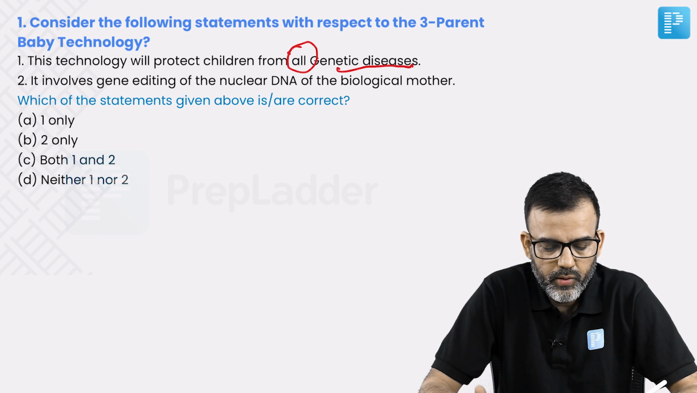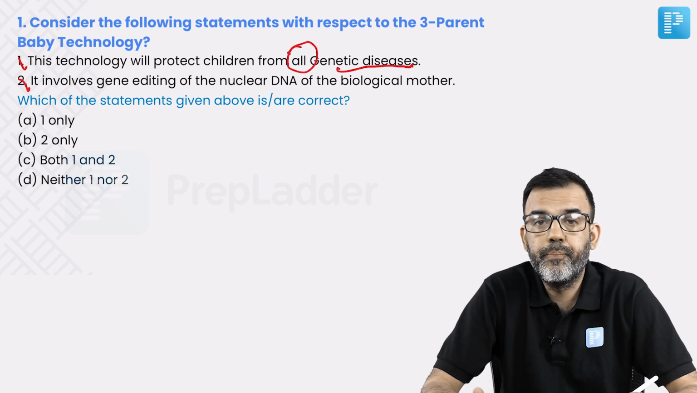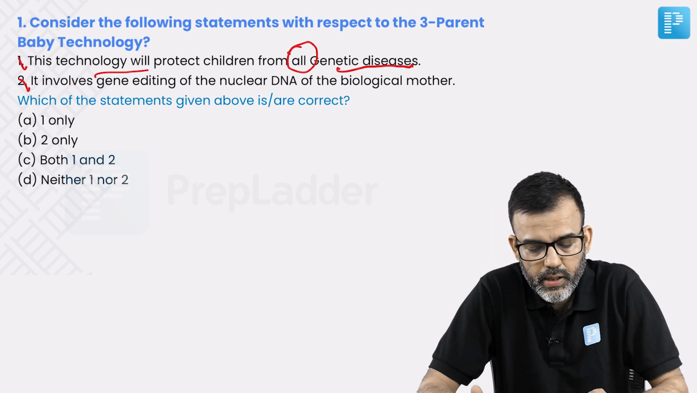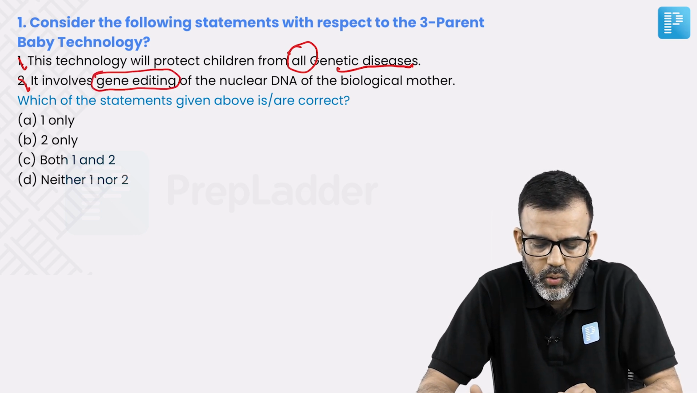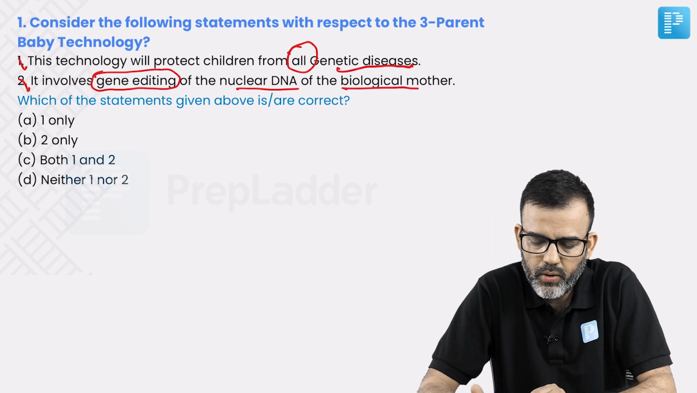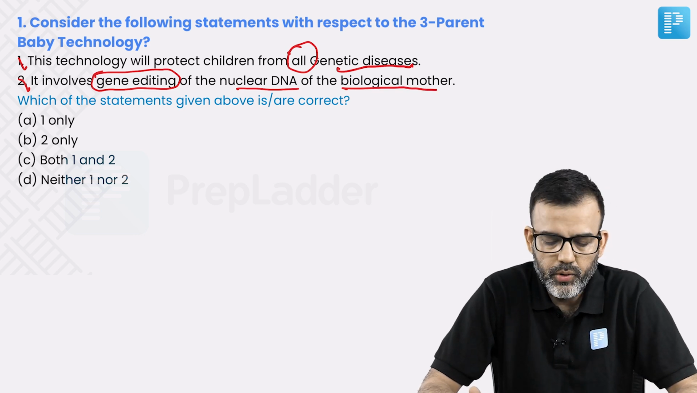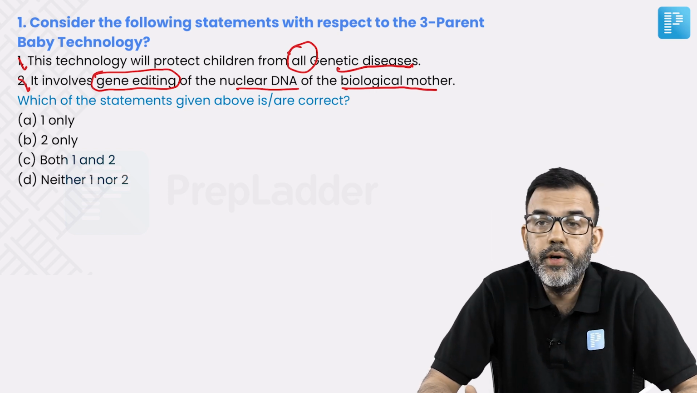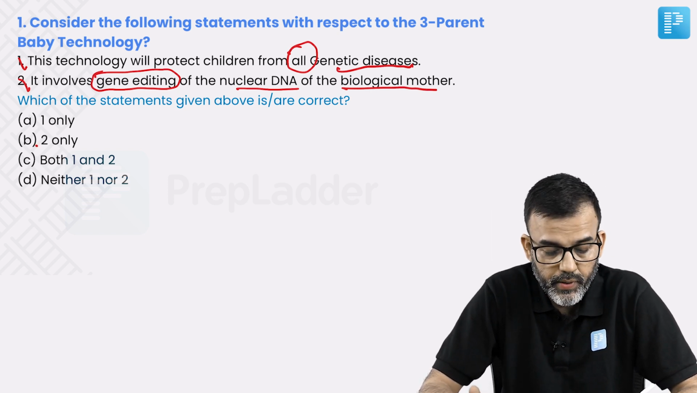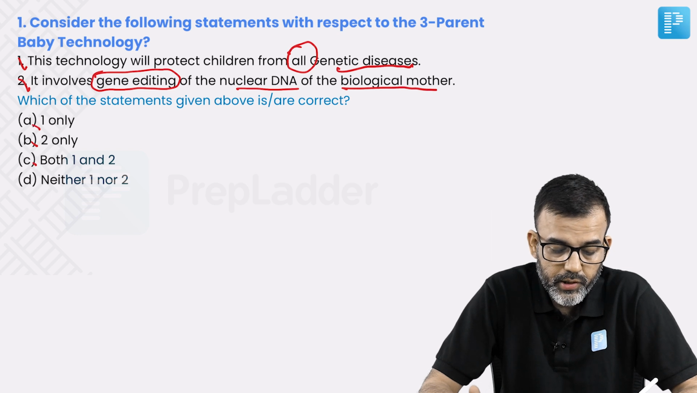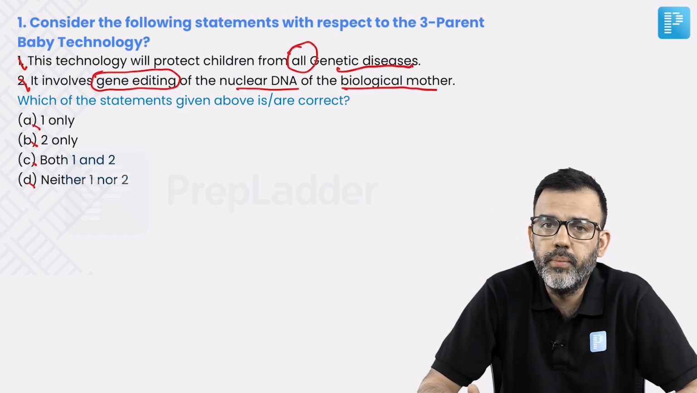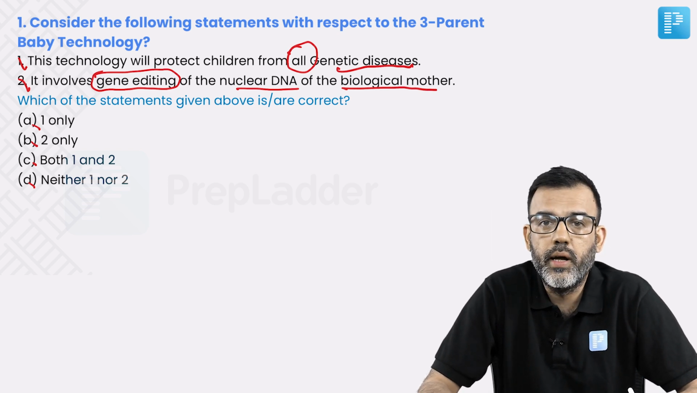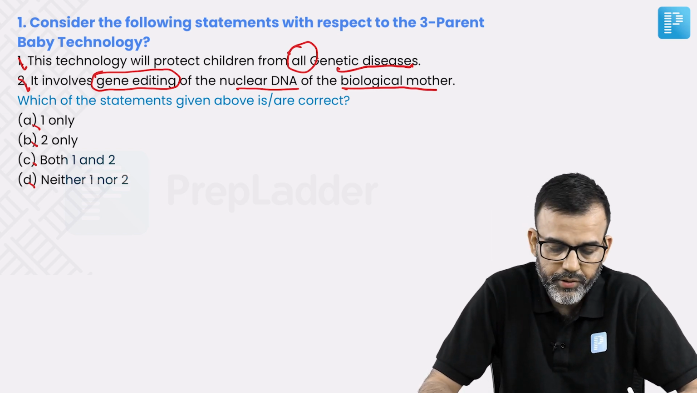The second statement is, it involves gene editing of the nuclear DNA of the biological mother. So these are the two statements and you have to choose if only the first one is correct, or only the second one is correct, or both the statements are correct, or neither of them is correct. Now let's understand what is the correct answer and why.